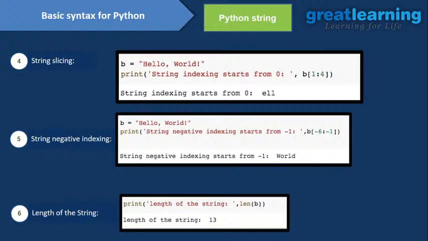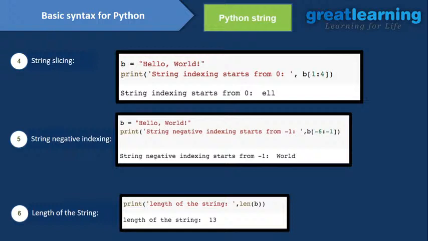Always keep in mind that string indexing starts from 0. Okay, and if you want to get the ELL, how can you do that? So the index of H is 0, right? Index of E is 1, index of L is 2, again index of L is 3, and index of O is 4, right? So I want 1 to 4, right?